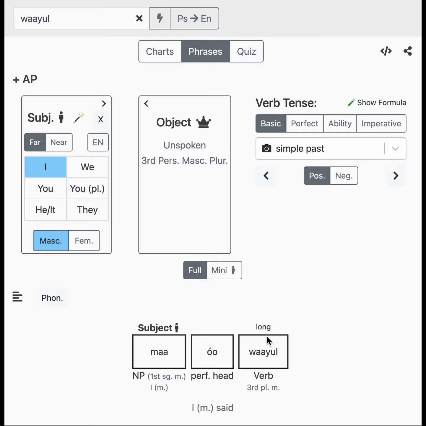So those are grammatically transitive verbs. They do not have a spoken object. They have an unspoken third person masculine plural object, and they follow the verb phrase structure just like any other transitive verbs.